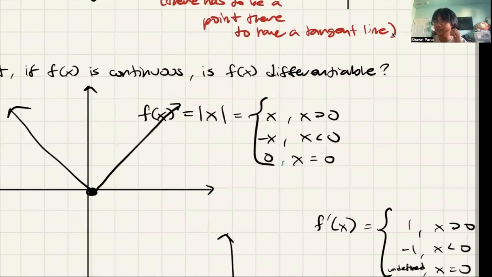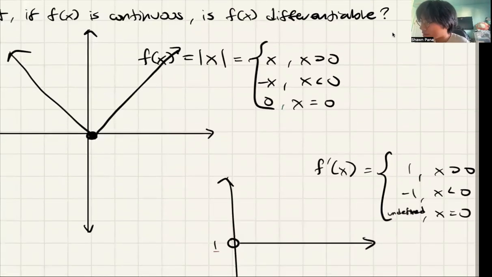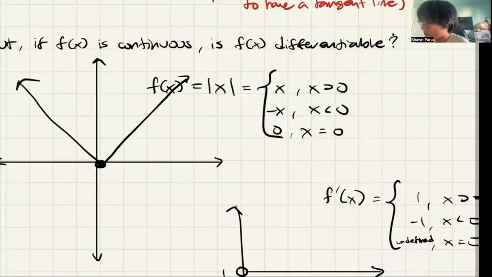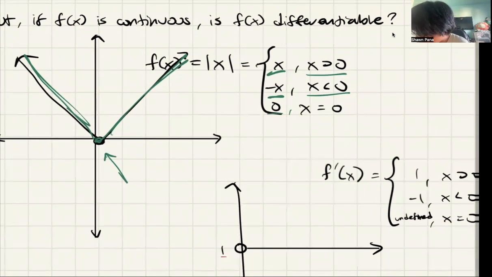Now, if f of x is continuous, does this imply that f of x is differentiable? So if we look at this counterexample with the absolute value of x, it can be characterized as this piecewise function. So this piecewise function, if we understand it, we just say that if x is greater than 0, it's this function. If x is less than 0, it's this function. And if x is 0, then it equals this. So we can see that this point is a corner. It's characterized as a corner. And corners do not have derivatives.